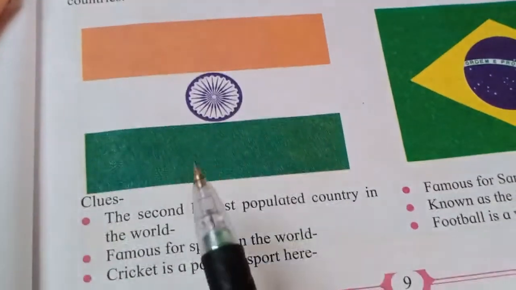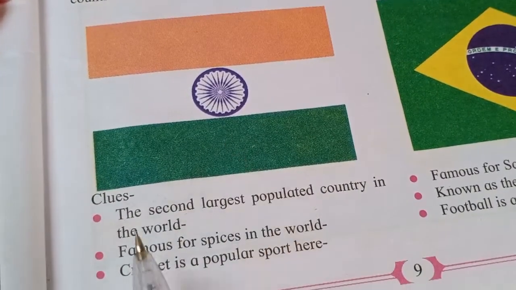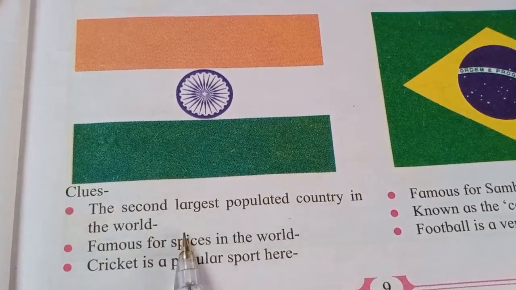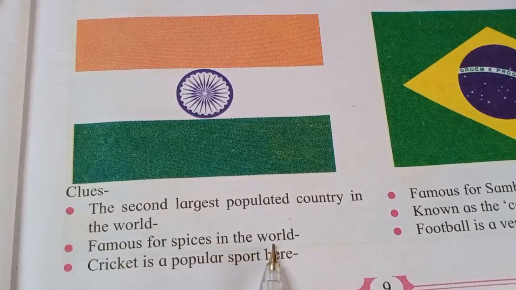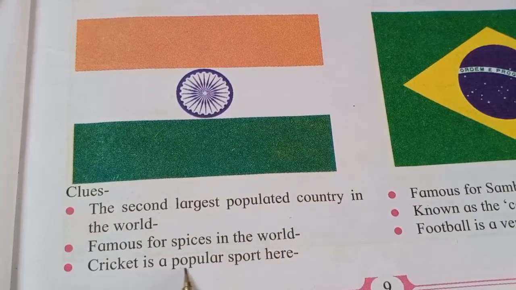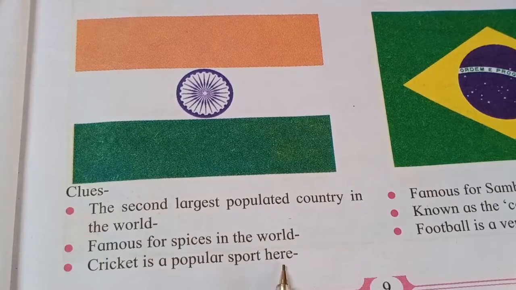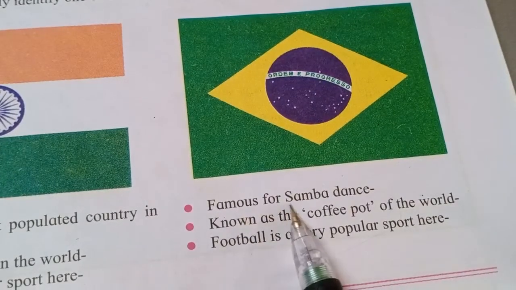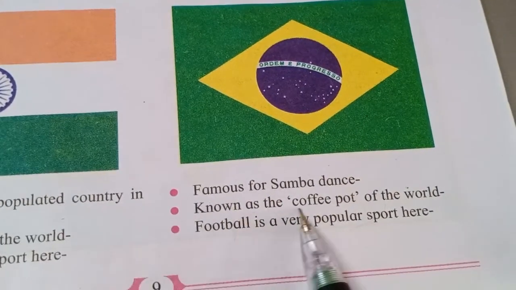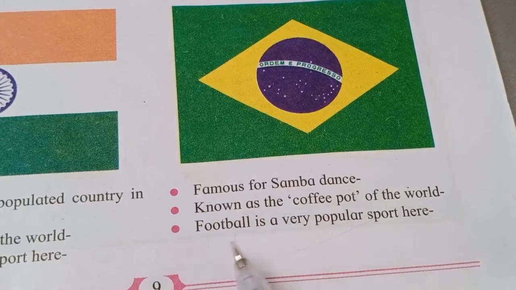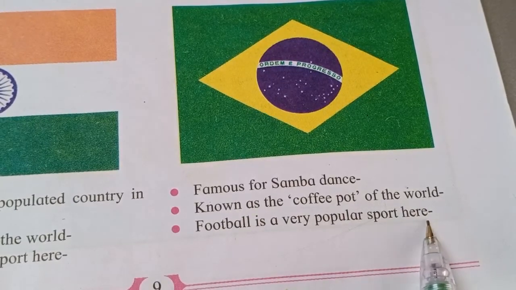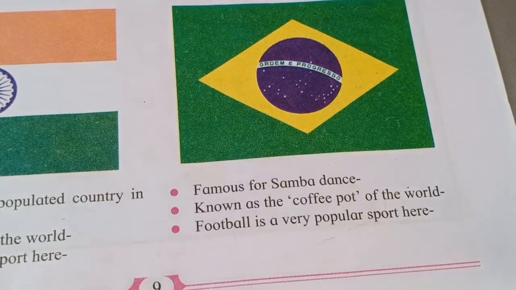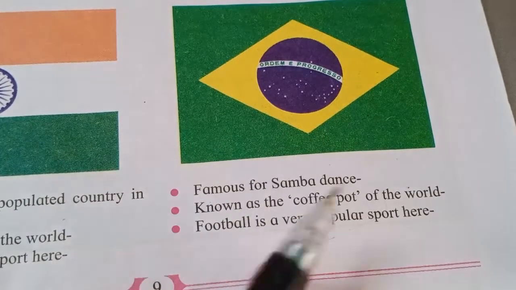So the first one you can easily identify, it is India. The clues which are given here: the second largest populated country in the world, famous for spices in the world, cricket is a popular sport here. It is nothing but India. The second one, that is famous for Samba dance, known as the coffee pot of the world. Football is a very popular sport here. So it is nothing but Brazil. So today we are going to study about India and Brazil.